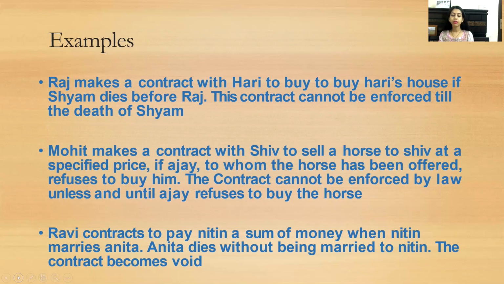Next, Ravi contracts to pay Nitin a sum of money when Nitin marries Anita. Anita dies without being married to Nitin. Now this contract becomes void.